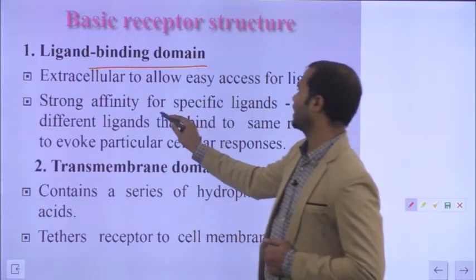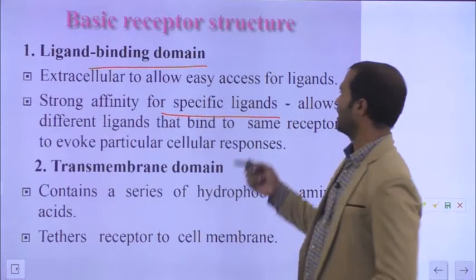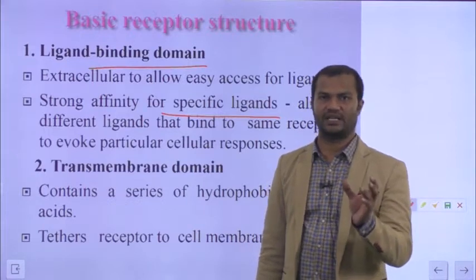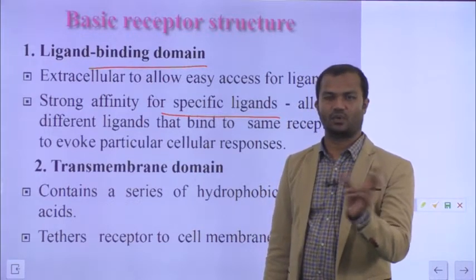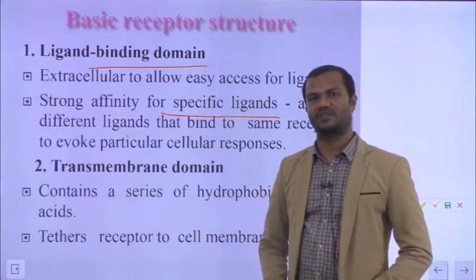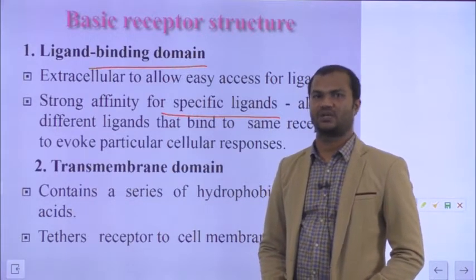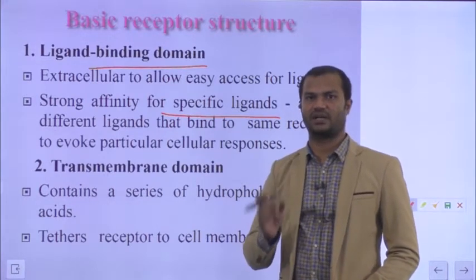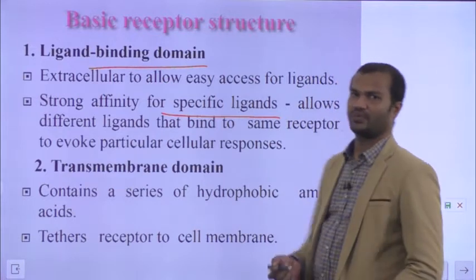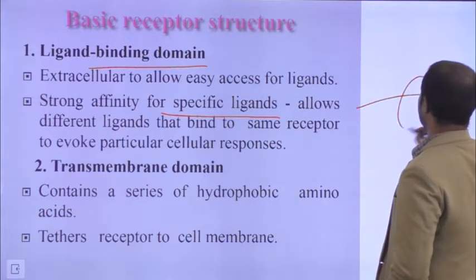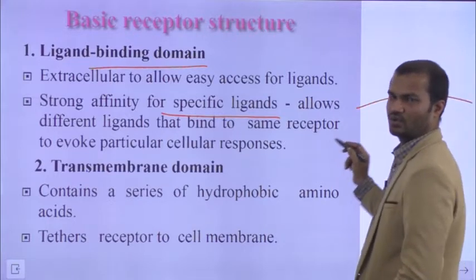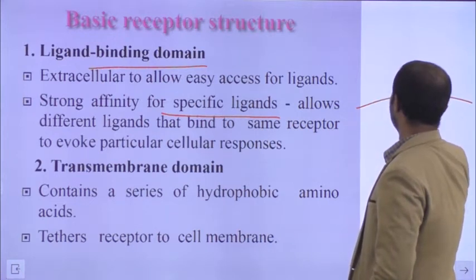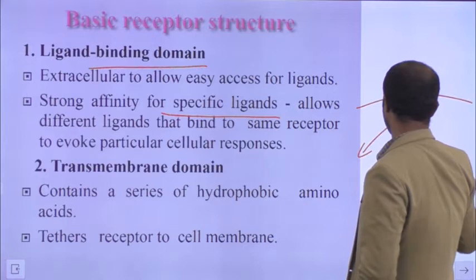This particular ligand binding domain has strong affinity for specific ligands. A receptor can bind only one type of ligand or some closely related ligands. So receptor specificity is very high. It binds to only a few types of signaling molecules or closely related signaling molecules. Suppose there is a receptor, it can bind to related or closely related ligand molecules, and each ligand molecule can initiate a different type of response.